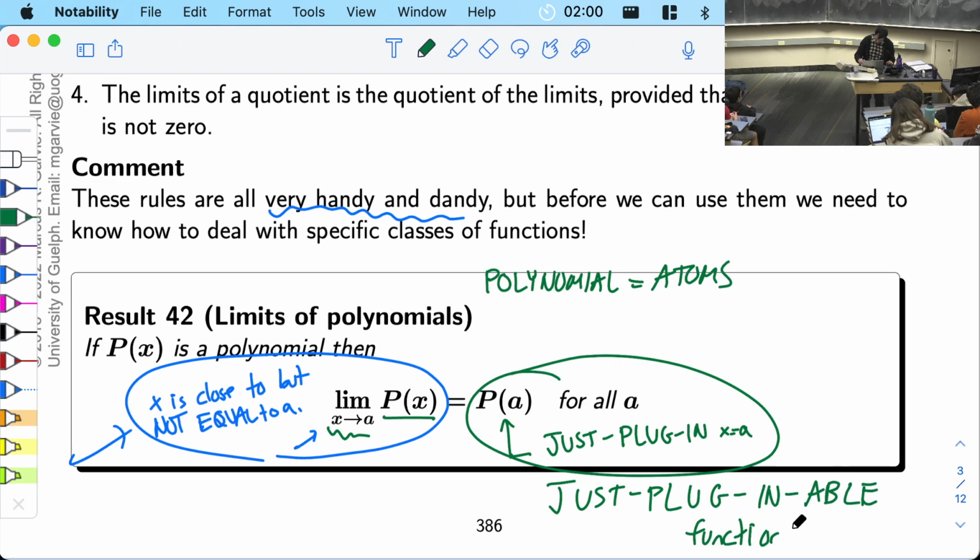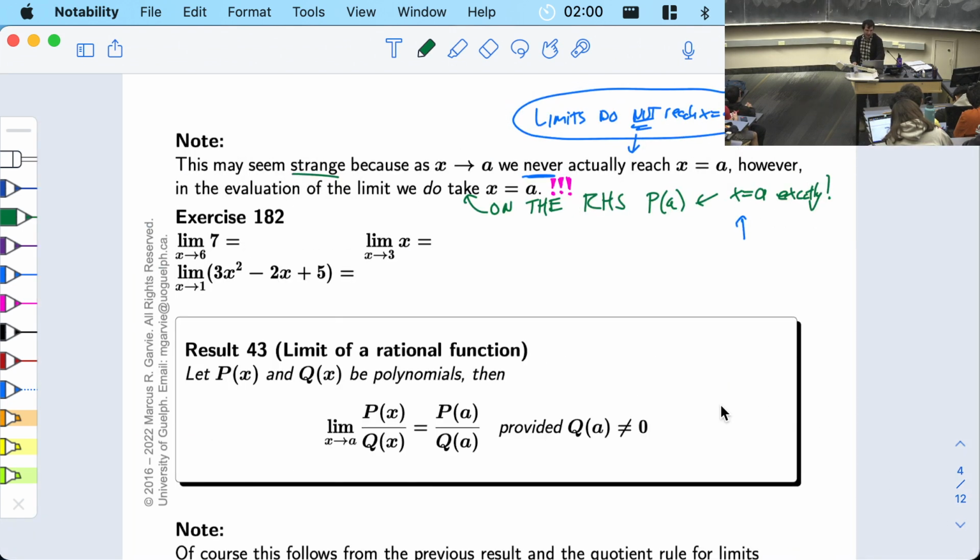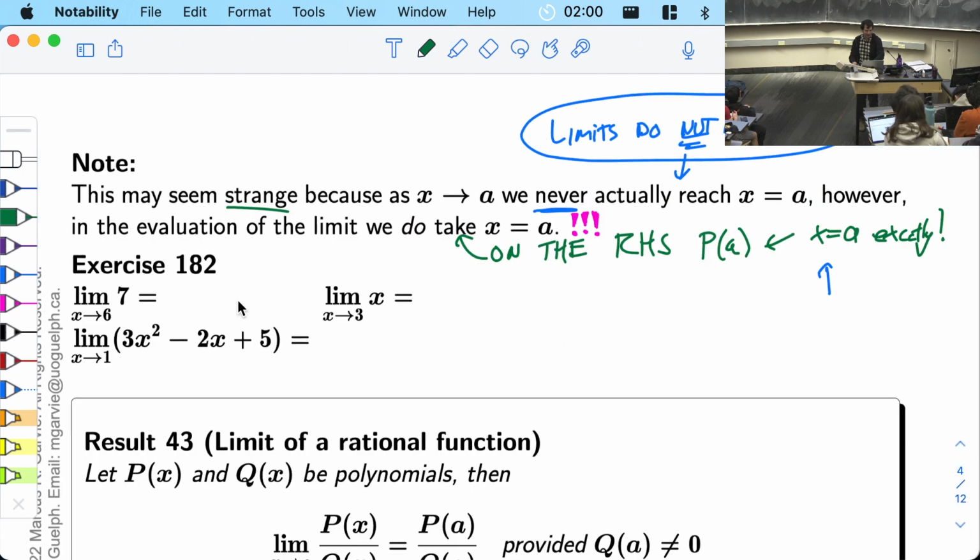So anytime you want to calculate a limit for one of these special functions, it's like finding the height of a square. You just plug in. Very simple. And we'll see some examples now. You'll see how easy it is. Exercise 182 is the first example over here. How do you find these limits? If we were doing these on Friday's class, we would have had to draw the graph and get really close and worry about all that stuff. Worry about the left limit and the right limit. But today, we can just plug in. These are all polynomials, so we can just plug in. Just plug in.